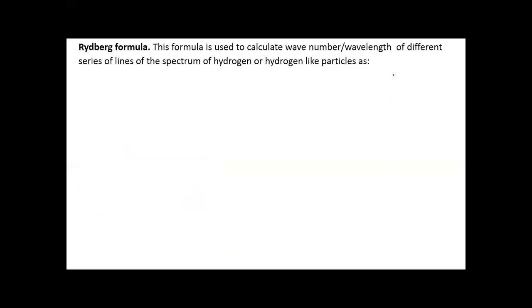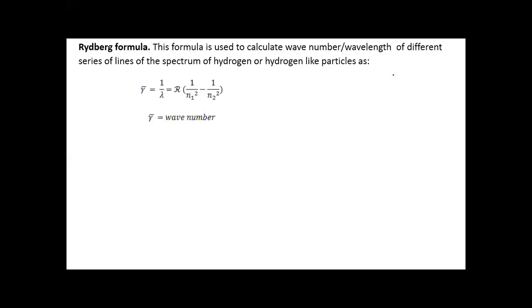This is the Rydberg formula. What is the use of this formula? This formula is used to calculate the wave number and wavelength of different series of lines of the spectrum of hydrogen or hydrogen-like particles. When we obtain a hydrogen spectrum and want to calculate the wavelength or wave number for each line, then we will use the Rydberg formula.